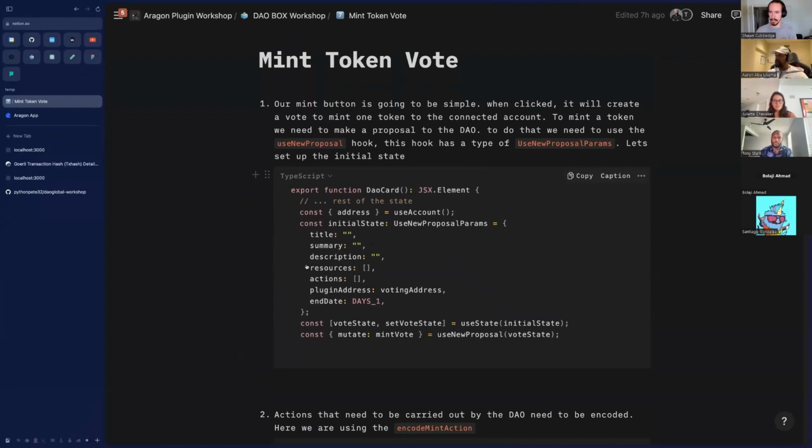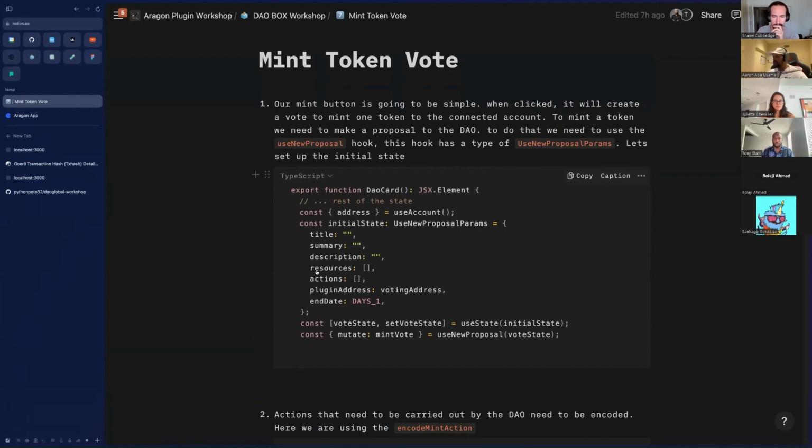So when we mint a token in the DAO, of course, if we just want to deposit funds to the DAO, we don't need any permission to do that, right? This is our money, we could just send it. The hooks are just allowing us to do all of those nice UX things, like presenting loading states to the user, right?